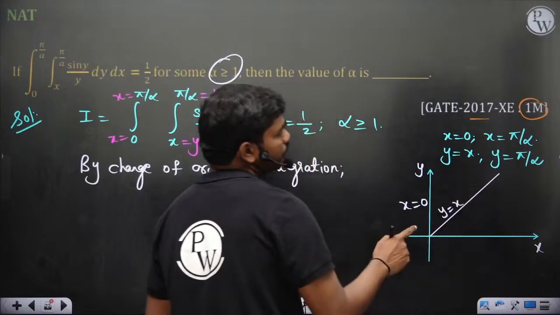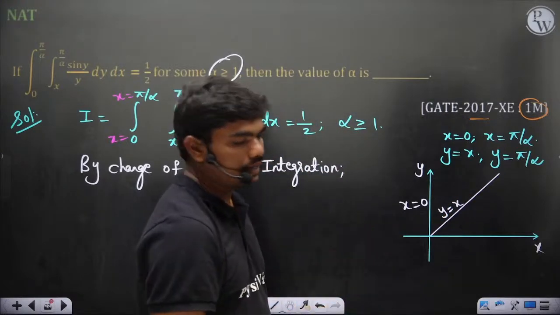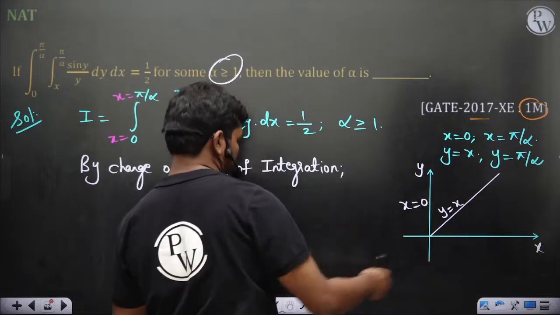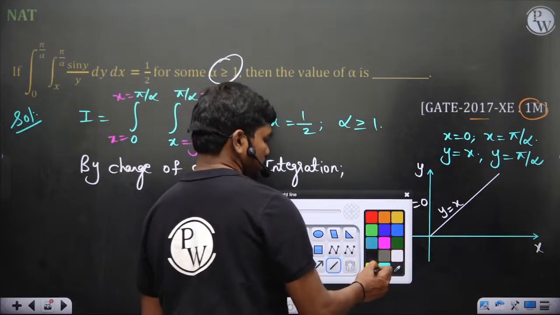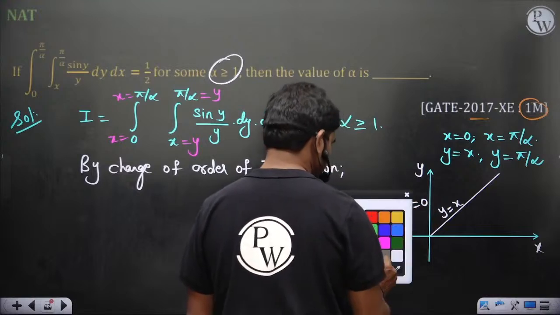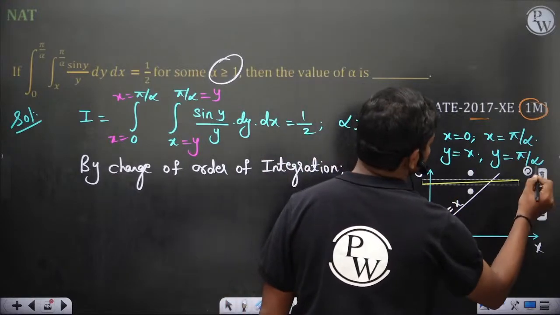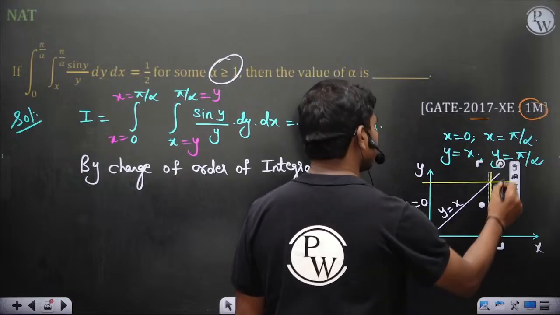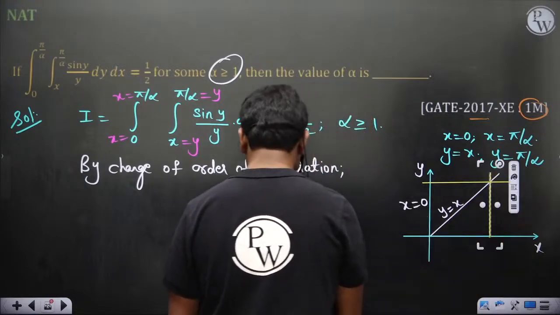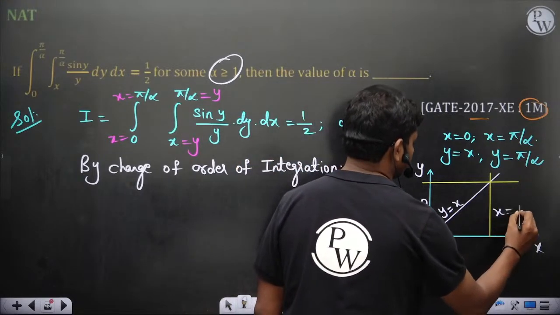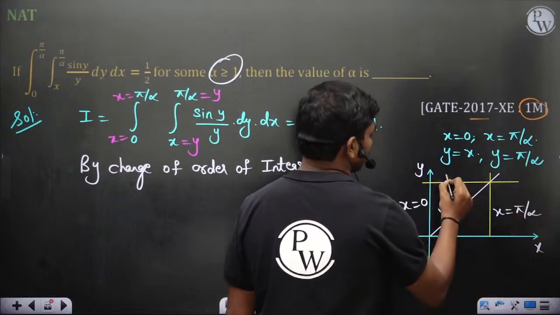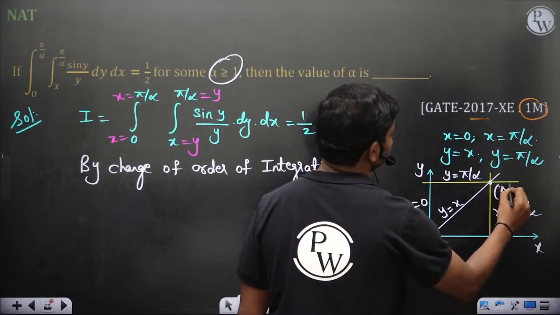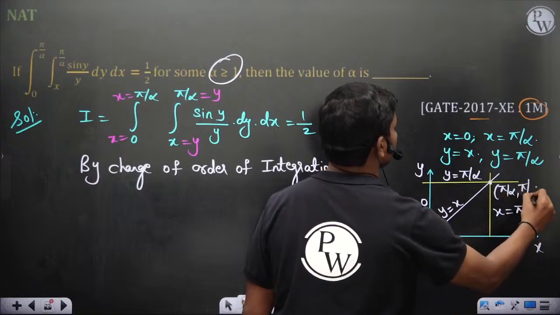If alpha is more than 1, for example 2 or 3 or 4, whatever, then you'll see that this is y is equal to pi by alpha and this is x is equal to pi by alpha. And this is the point, obviously, pi by alpha comma pi by alpha.